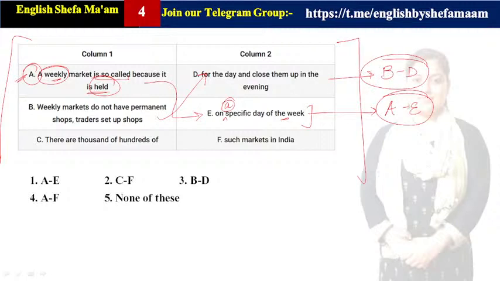So here it is saying weekly markets do not have permanent shops. ठीक है. Weekly हफ्ते में एक दिन जो मार्केट लगती है, तो वीक के एक दिन जो मार्केट लगती है, they don't have any permanent shops. Why? Traders set up shops. ठीक है.